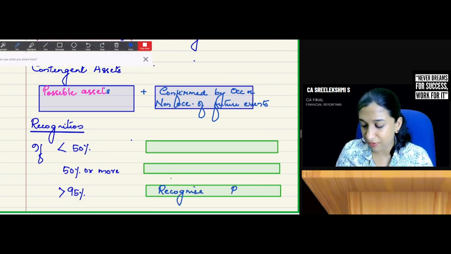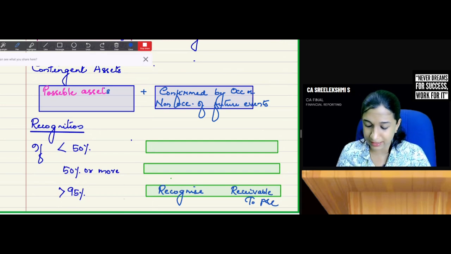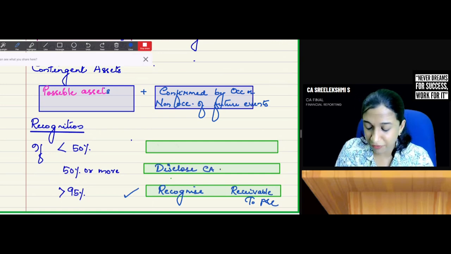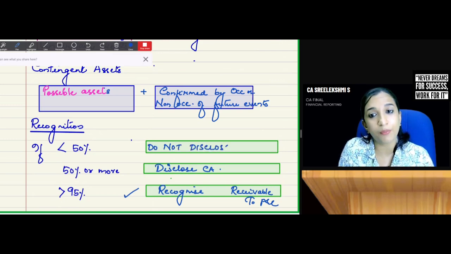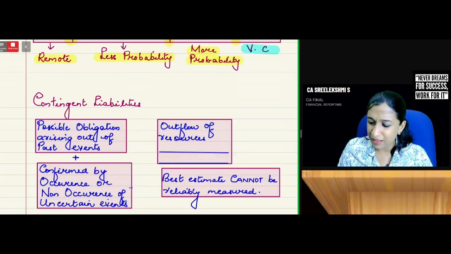We will pass the receivable or asset, whatever, to P&L. It is not a contingent asset. More than 95% assurance, you recognize. 50% and more, then disclose. Less than 50%, do not disclose. There is no question about recognition. Okay, understood. So very easy area.